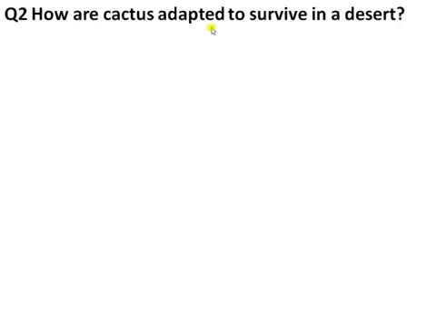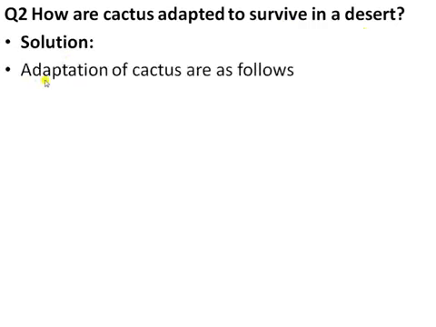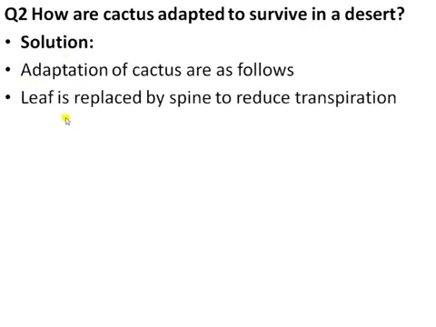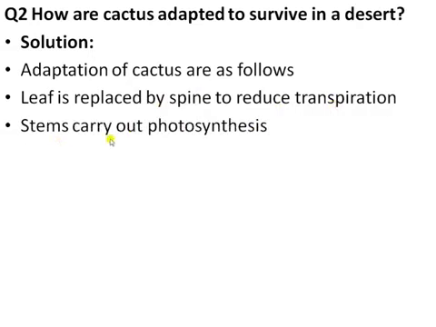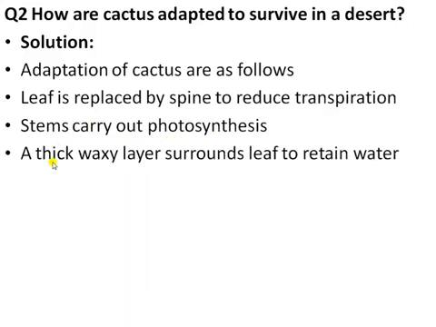Moving on to the second question: how is the cactus adapted to survive in a desert region? The adaptations of the cactus are as follows. First, their leaf is modified into spines to reduce the transpiration rate. Stems carry out photosynthesis instead of the leaves. A thick waxy layer surrounds the stem to retain water.